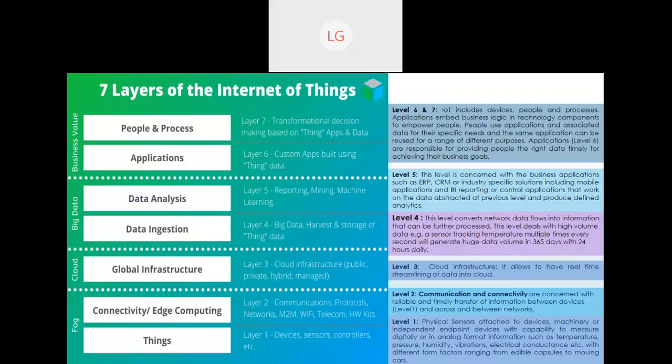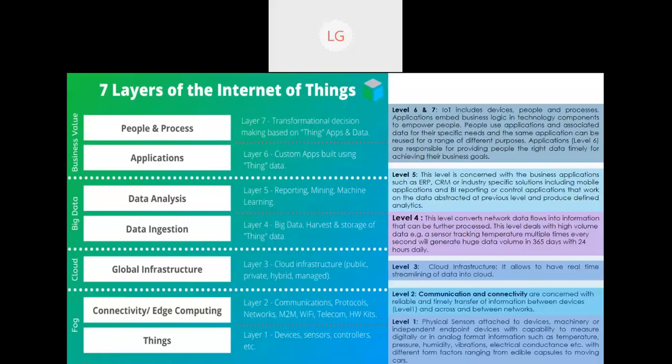So first is the fog one. The first layer is devices, sensors, controllers, physical devices. I am going to discuss these physical devices. I'm going to talk about the sensors, how many kinds of sensors there are, like temperature sensor, pressure sensor, humidity, vibration. So there are so many physical sensors. These are attached to the devices, machinery, or independent end devices, and from there we are collecting the data. Now, once we have collected all this data from the physical sensors, it will move to the second level.